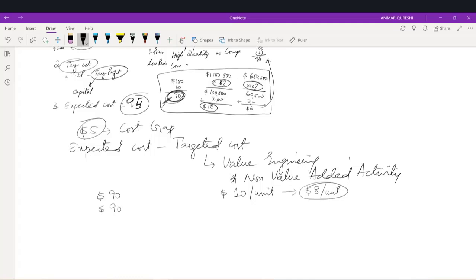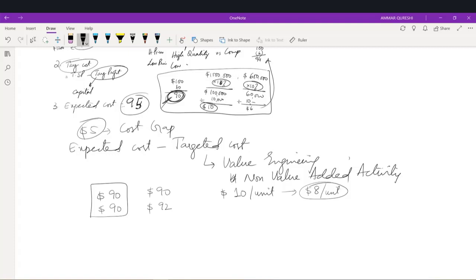If that is the case, then you were successful in applying target costing. But there can be a situation when the targeted cost is $90, but your research and development department is saying that, look, the lowest cost at which we can produce this particular product, considering the time constraint, is 92.